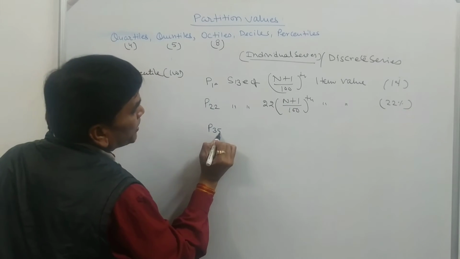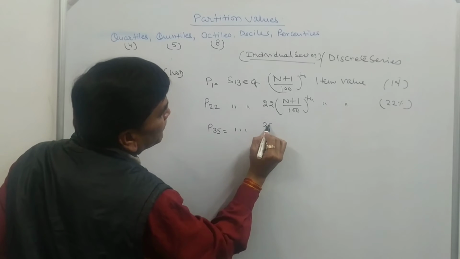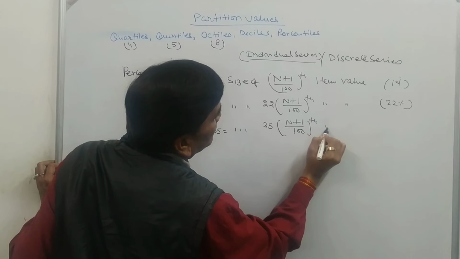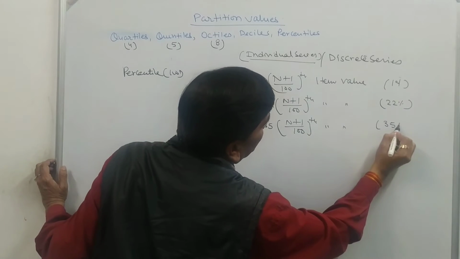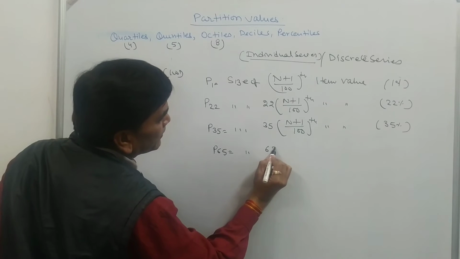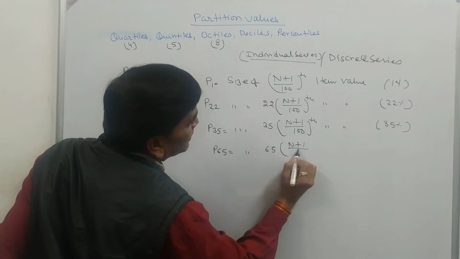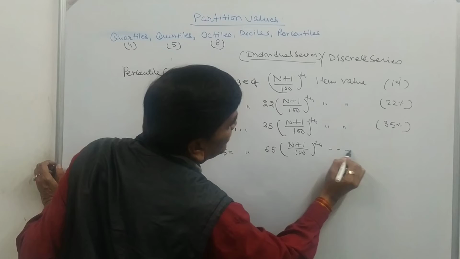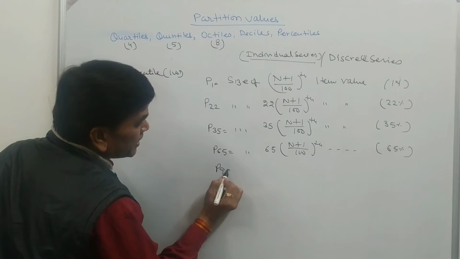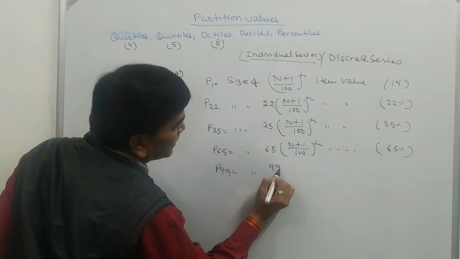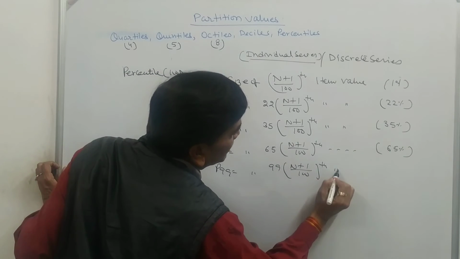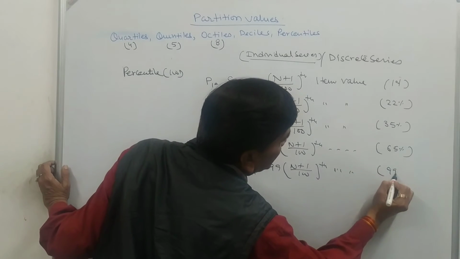If I am to calculate P35, then size of 35 (n plus 1) upon 100th item value. 35% will be shown. If P65 is to be calculated, then 65 (n plus 1) divided by 100th item value. That is 65%. If P99 is to be calculated, then 99 (n plus 1) divided by 100th item value. So 99% may be shown.